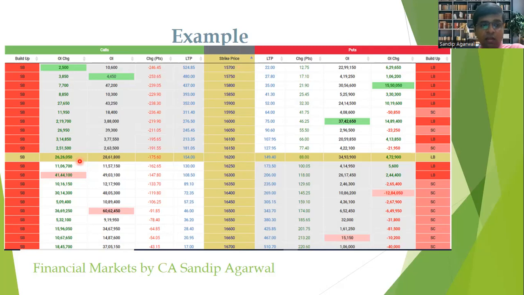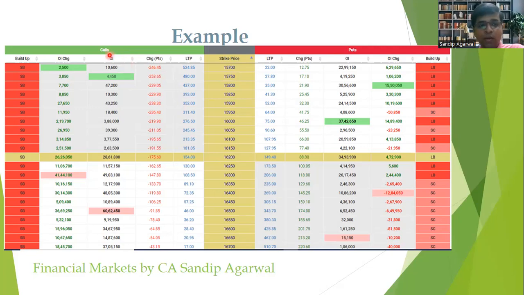That's why this line is entirely in gray color. On the left hand side of this strike column, you can see the data points pertaining to the call option, and on the right hand side, you can see the data points for the put option chain.